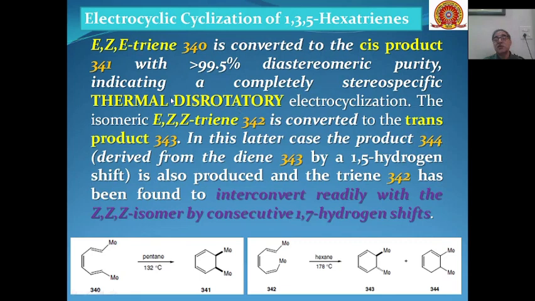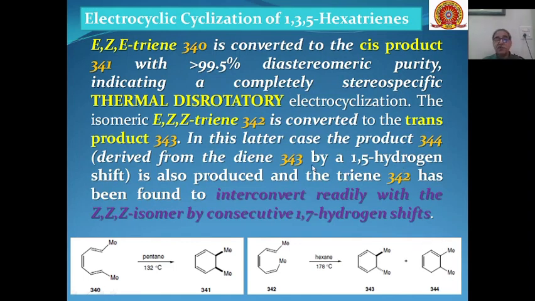This will lead to the formation of this product, whereas this EZZ triene is converted into the trans product 343, and this trans product can also be changed into this product by a 1,5 hydrogen shift.